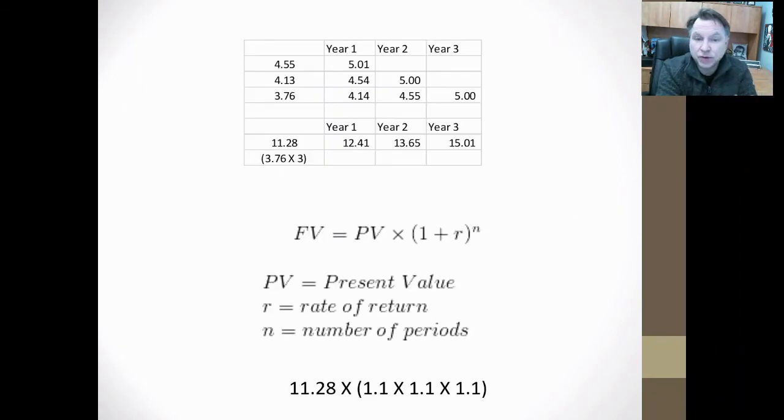Now, let's say we want that $15 in 3 years. So that means really I just need to put 3.76 down 3 times, right? So if I multiply that by 3, I get 11.28. So that means 11.28 times 10% for the first year, then take that amount and multiply that by another 10%, and then take that amount, multiply that by another 10%. I would get to $15 in that 3 years. So that tells me the present value of $15 in 3 years today is worth $11.28.